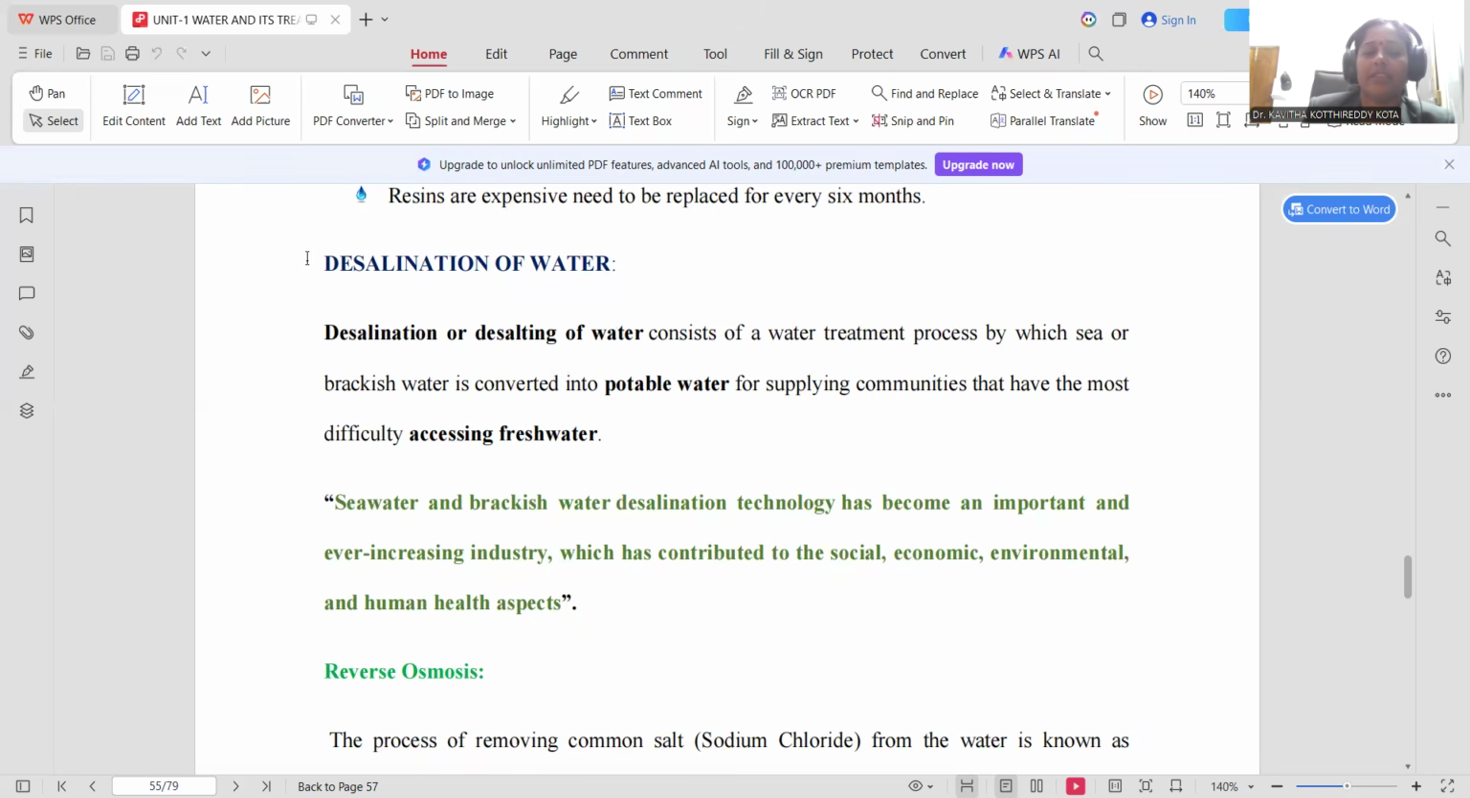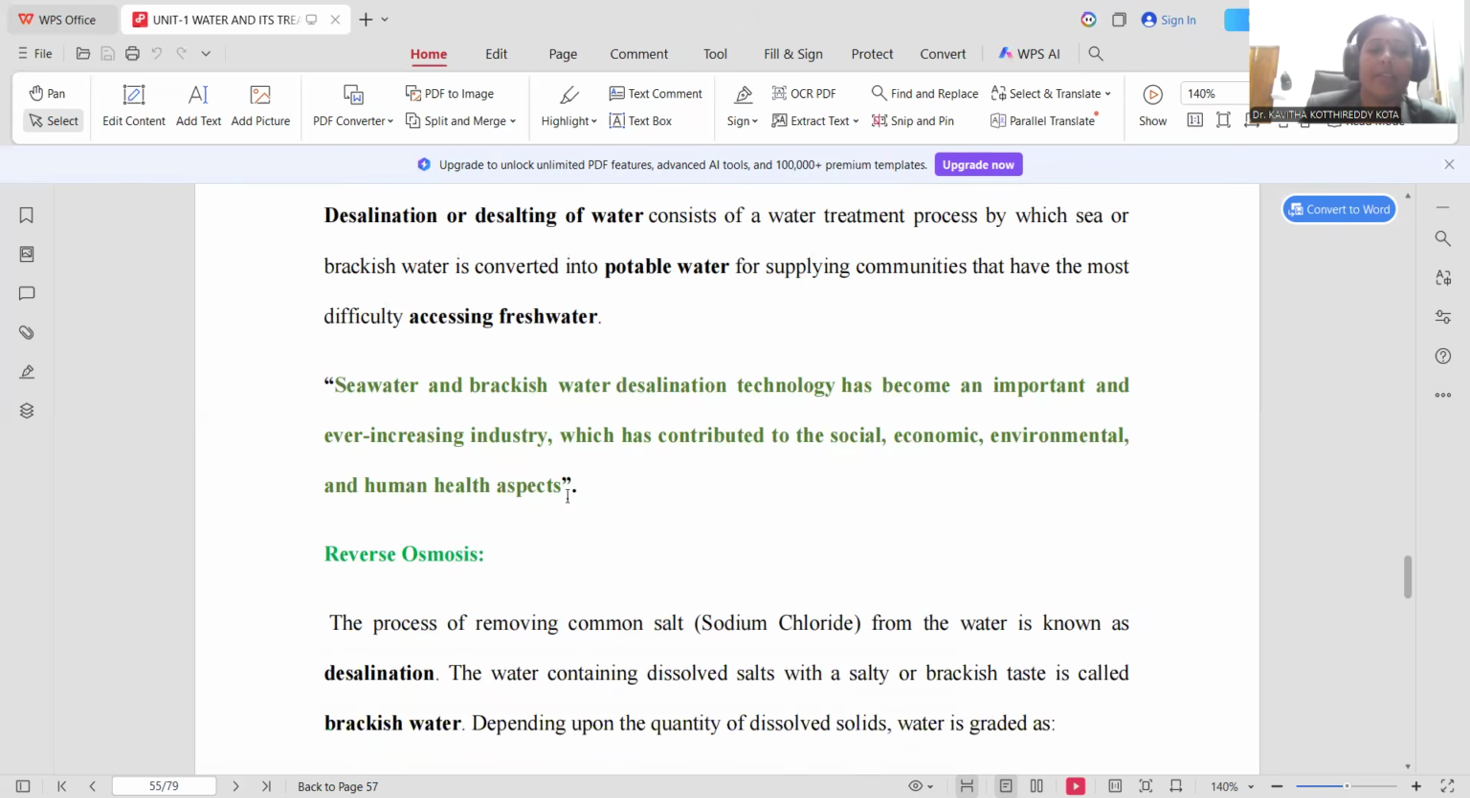This desalination is the way of making unfit water into drinking water. That is why it is the most significant process for water purification, right? Let me give a statement. Seawater or brackish water desalination technology has become a very important and ever-increasing industry, because properly treated water is most important.